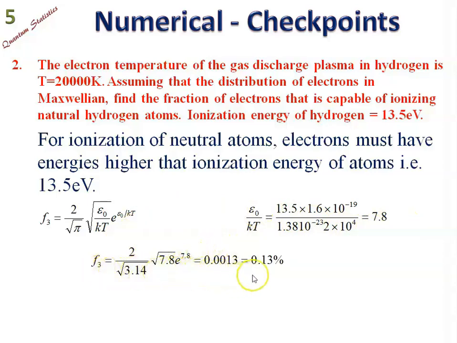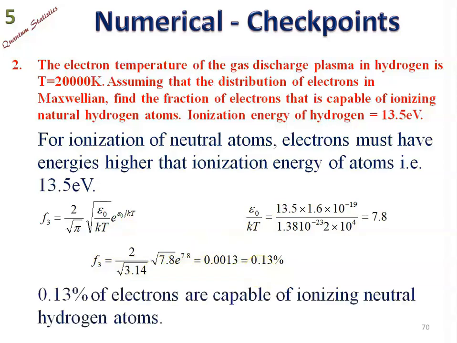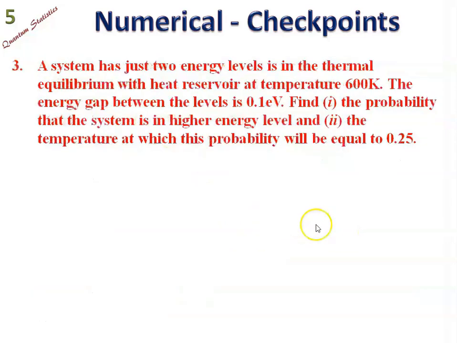It appears that 0.13% of electrons are capable of ionizing neutral hydrogen atoms at a temperature of 20,000 Kelvin, which is 2 into 10 to the power 4.